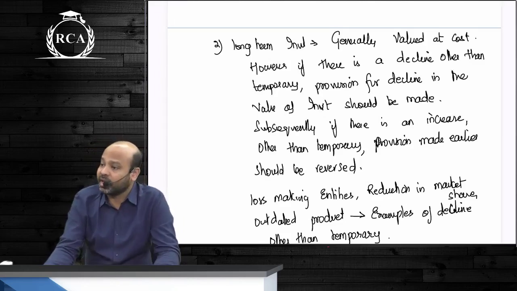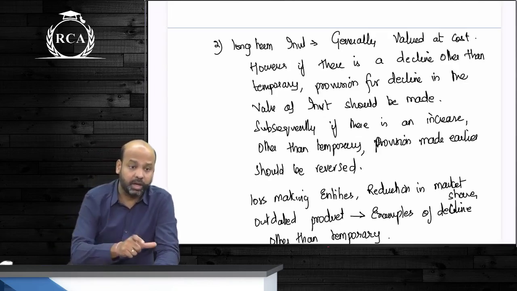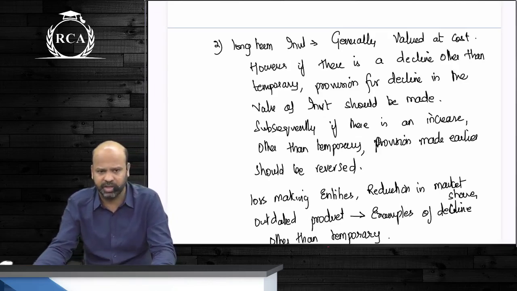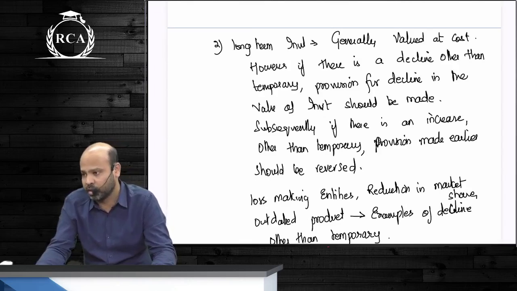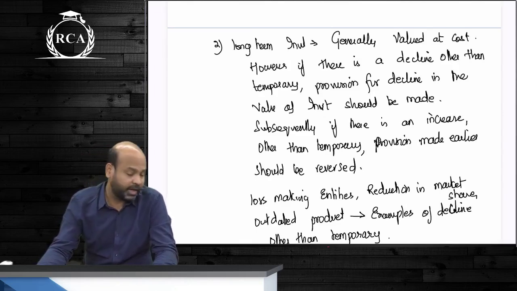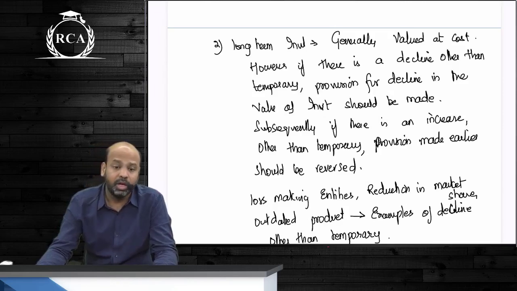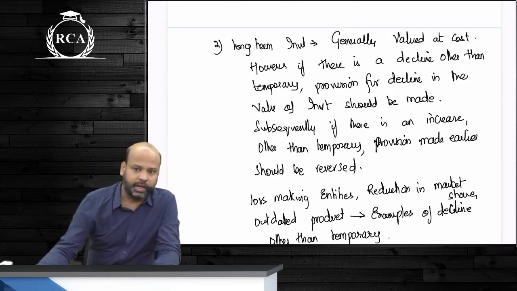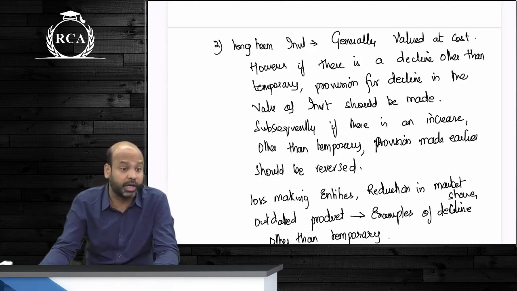After that, we did reclassification. In case a current investment is reclassified as a long-term investment, which happens when an entity changes their intention of holding an investment, the reclassification should be done at cost or fair value, whichever is lower. This is to ensure that entities do not avoid booking losses. That is why it is at lower of cost or fair value. If a long-term investment is reclassified as a current investment, long-term to current, it should be reclassified at cost or carrying amount, whichever is lower. Lower of cost and carrying amount when it is long-term to current investment.